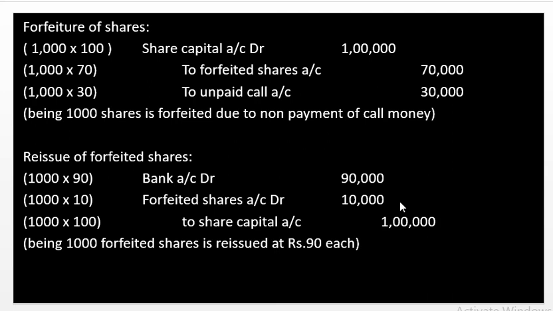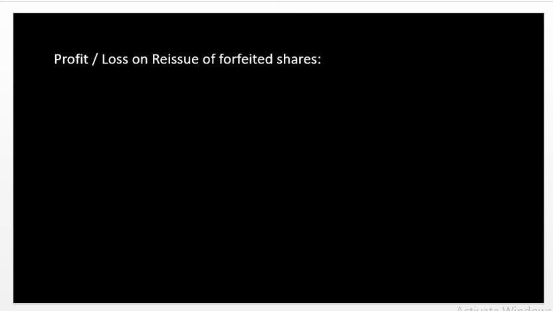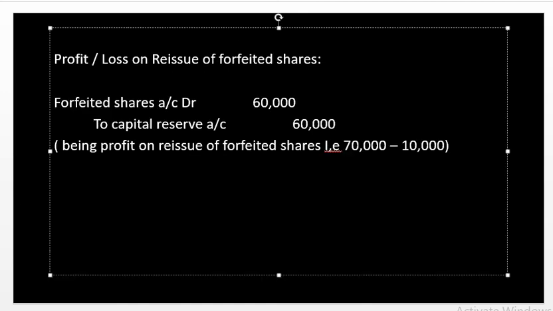So 60,000 is the profit on reissue, which is the amount to be quoted. From the 70,000 actually received from the shareholder, less the 10,000 loss on reissue, 60,000 is the profit earned by the company by way of reissue of forfeited shares.